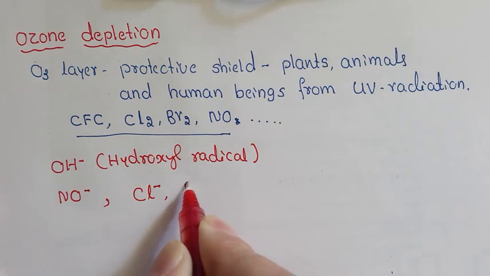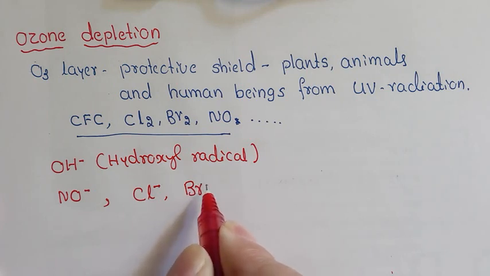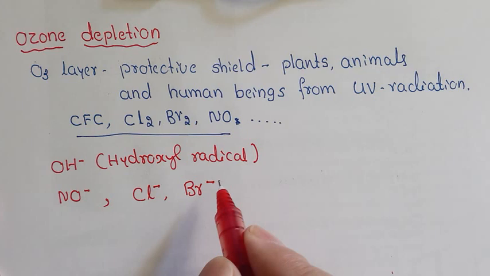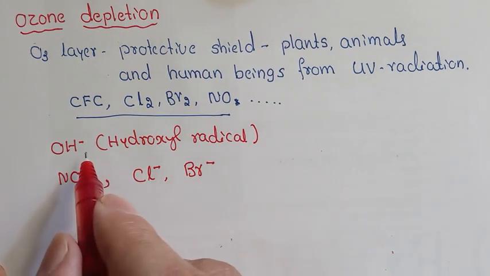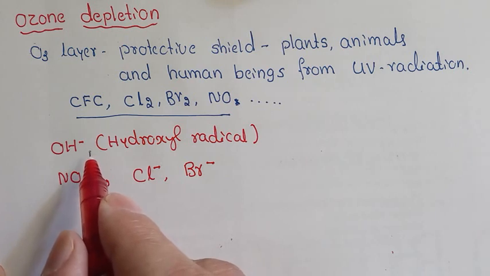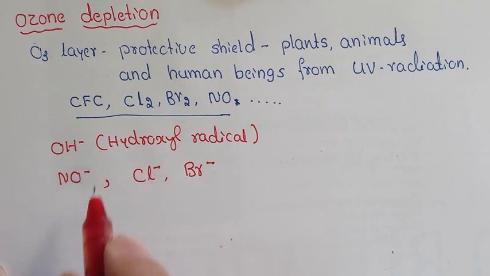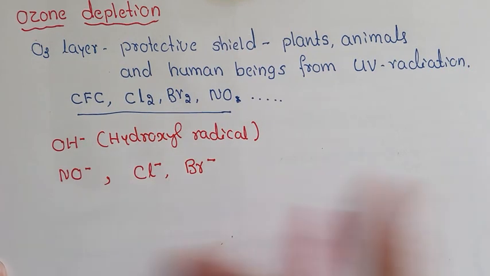Then we have bromine, Br. So ozone can also be destroyed by the action of these ions or radicals: hydroxyl, nitric oxide radical, chlorine, and bromine.